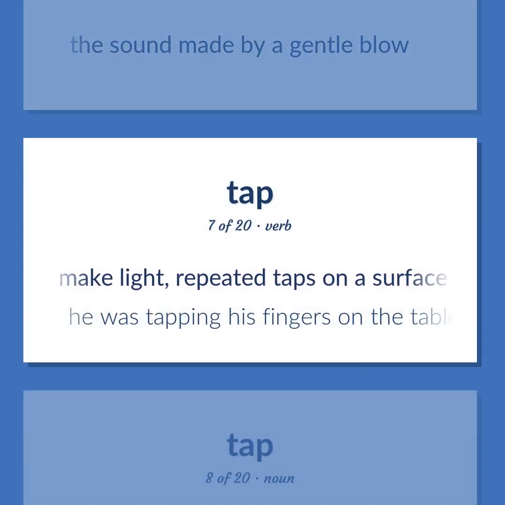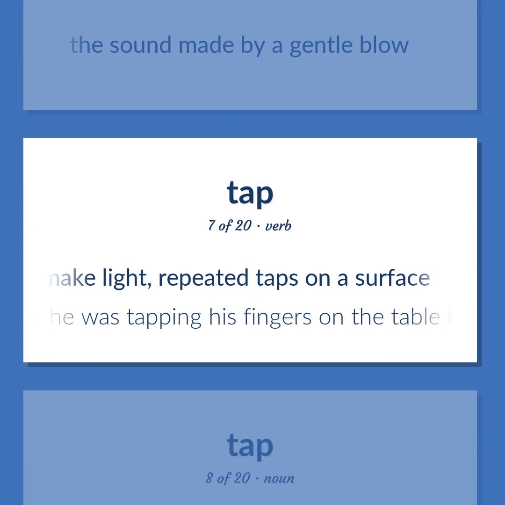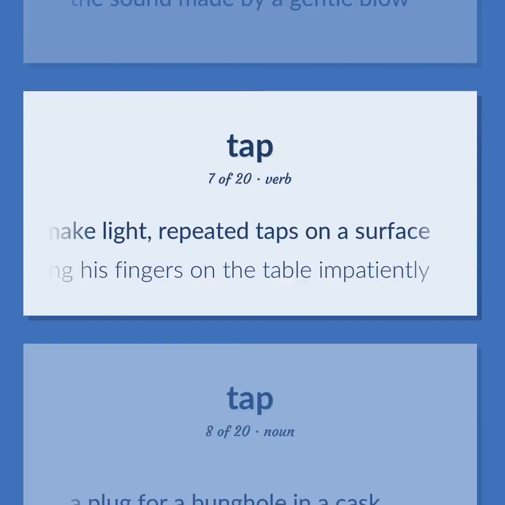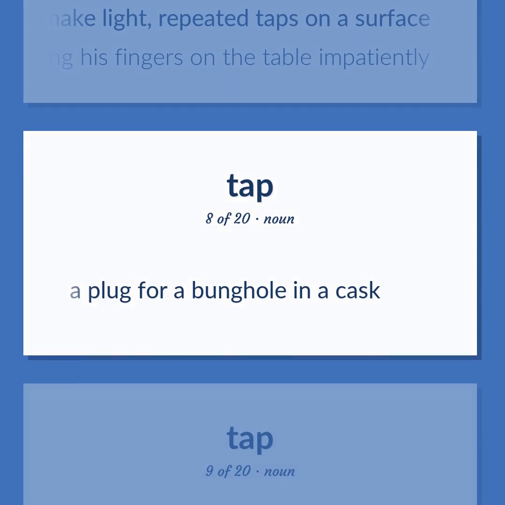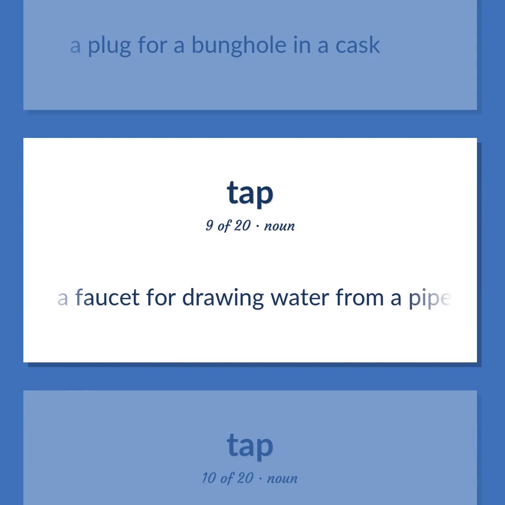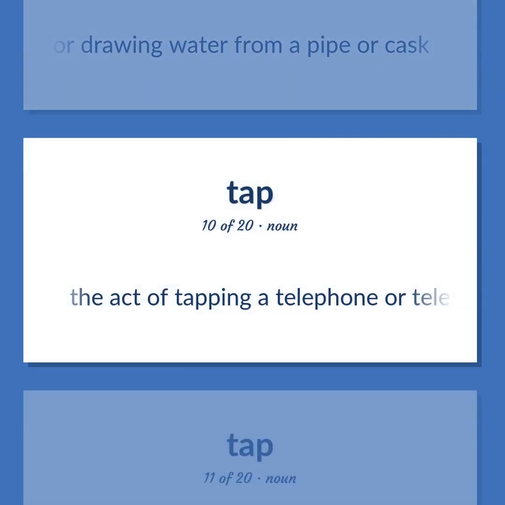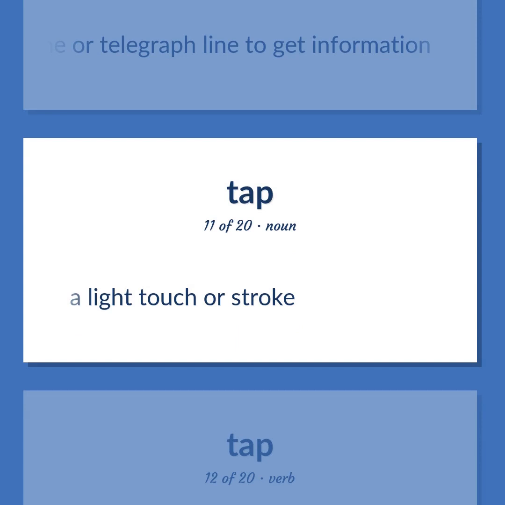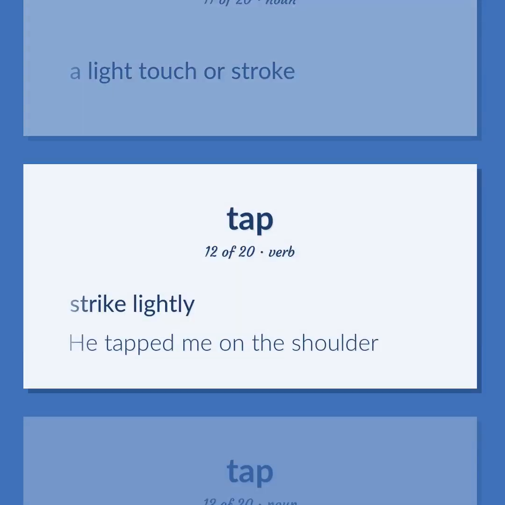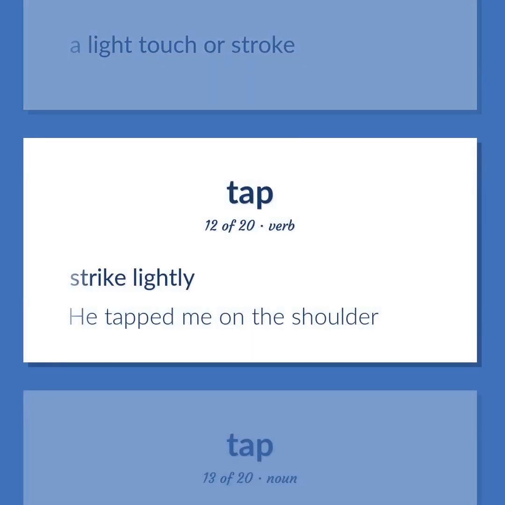Make light, repeated taps on a surface. He was tapping his fingers on the table impatiently. A plug for a bunghole in a cask. A faucet for drawing water from a pipe or cask. The act of tapping a telephone or telegraph line to get information. A light touch or stroke. Strike lightly. He tapped me on the shoulder.